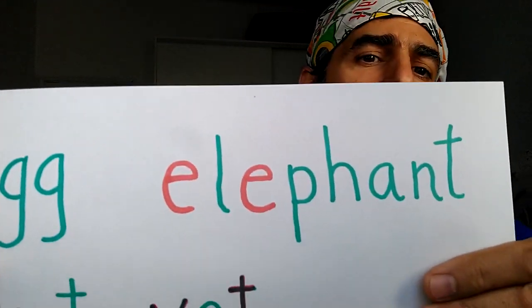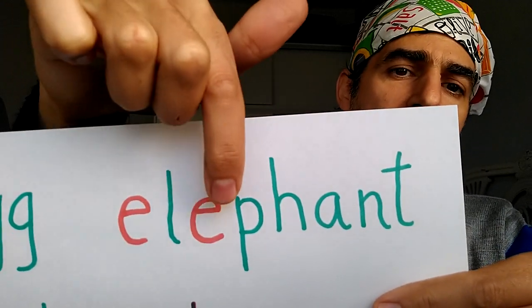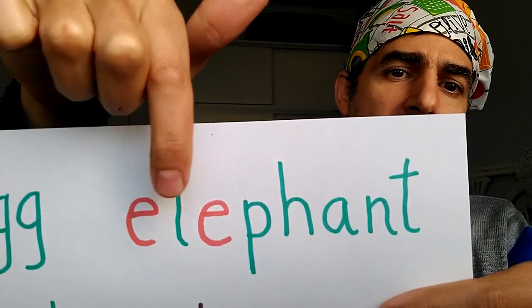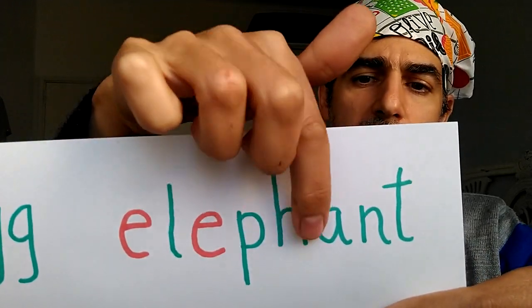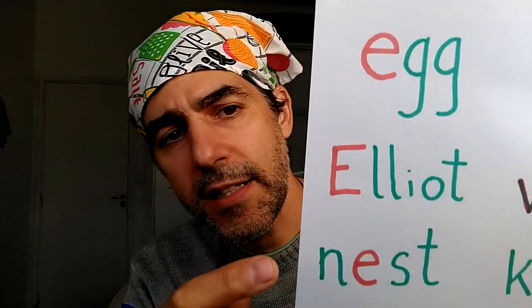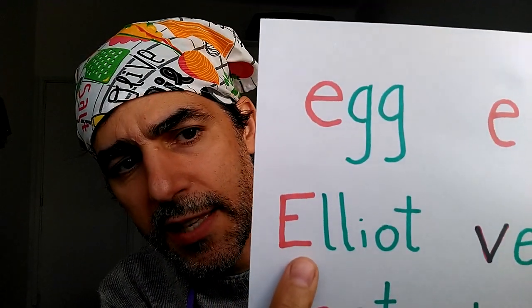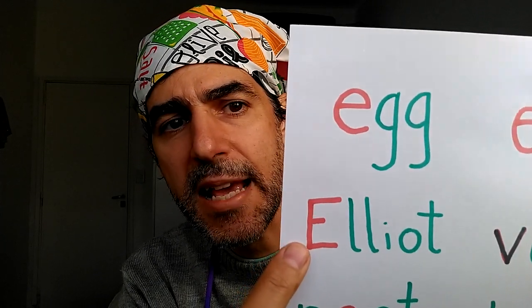Then we have the word elephant that has 2 E sounds. Elephant. PH is pronounced like F, elephant. And when it is a name, we say Elliot. Same pronunciation, but we draw the big E when it is a name.